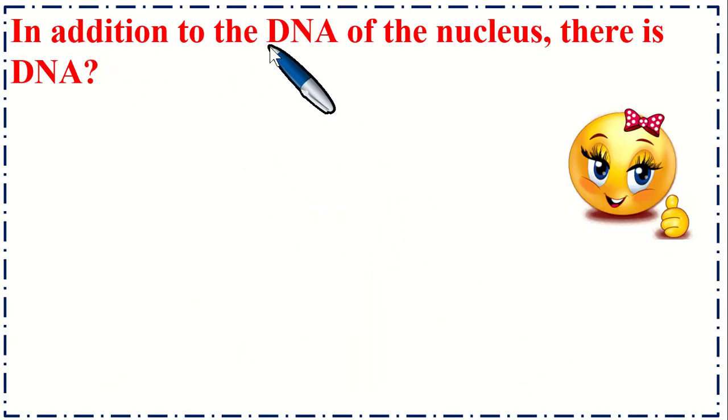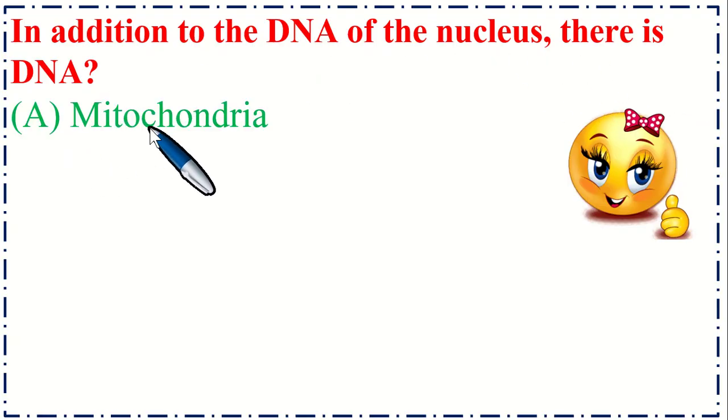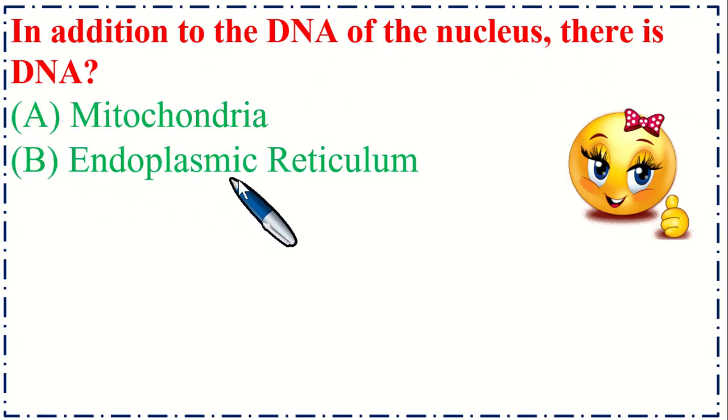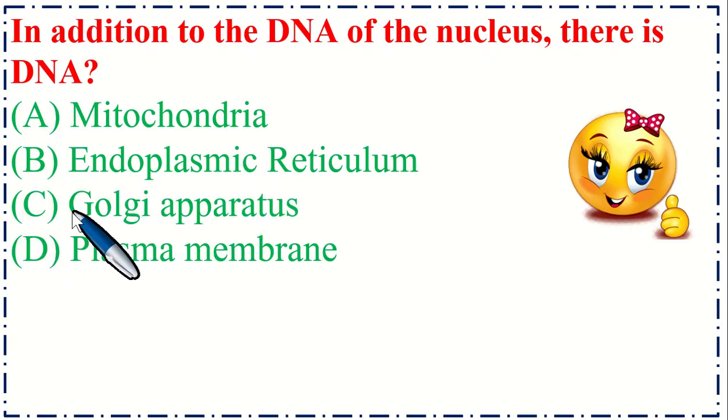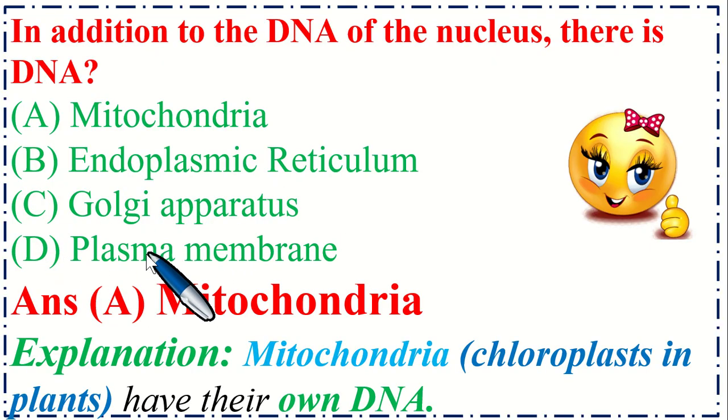In addition to the nucleus, there is DNA in the dash. Option A, mitochondria, B, endoplasmic reticulum, C, Golgi apparatus, and option D, plasma membrane. So the correct option is A, mitochondria. Mitochondria, and chloroplasts in plants, have their own DNA.